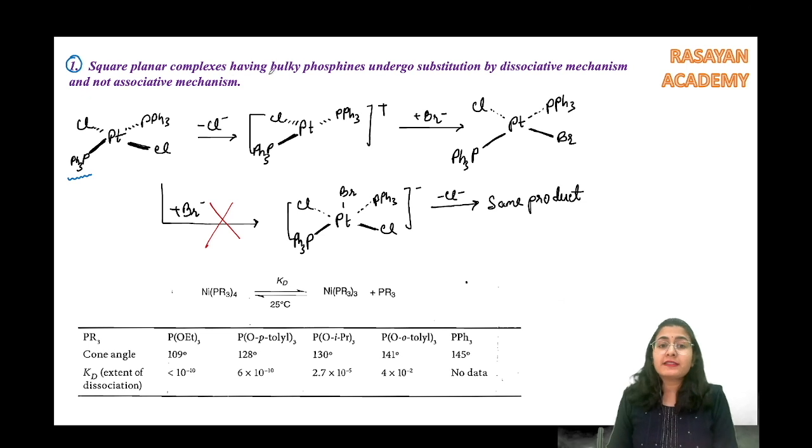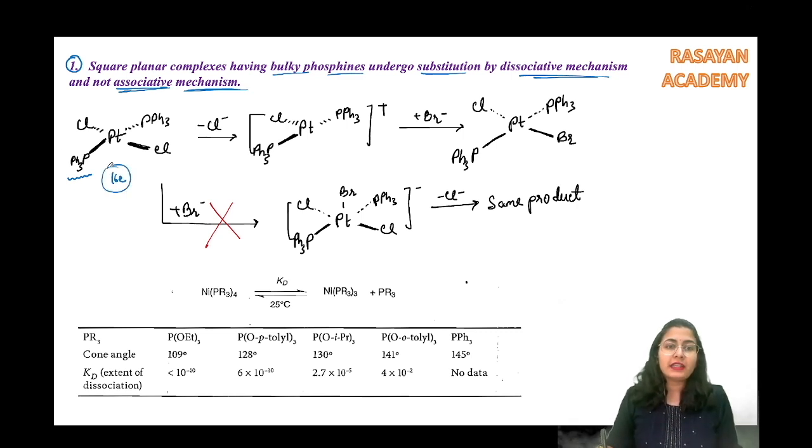Square planar complexes having bulky phosphines undergo substitution by a dissociative mechanism and not an associative mechanism. So you were told that okay, a square planar complex is electronically as well as coordinatively unsaturated. इसके पास 16 electrons होते हैं and the coordination number is 4 only. So definitely the associative mechanism is going to be preferred and that is faster, which is absolutely true. लेकिन जहां पे बल्की फॉस्फीन आ जाता है, when you are having phosphines which are bulky, they won't allow the incoming nucleophile to attach. Rather, one of the groups has to go.